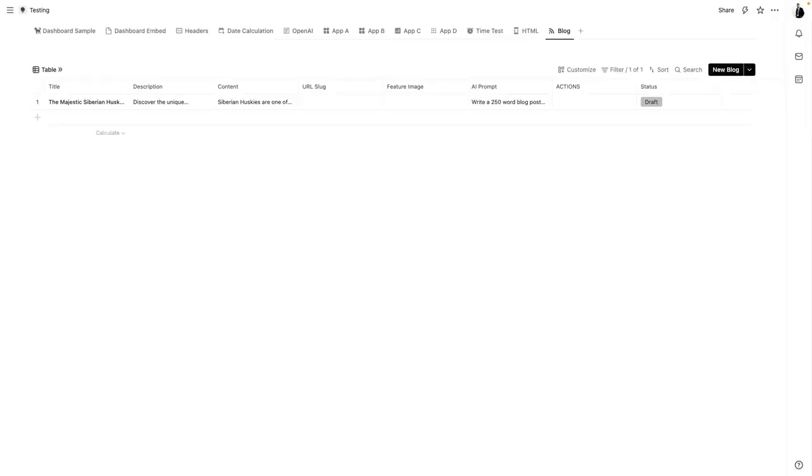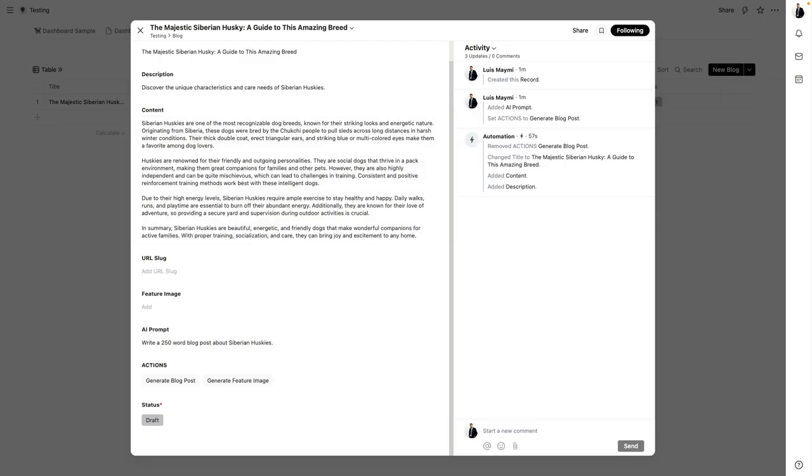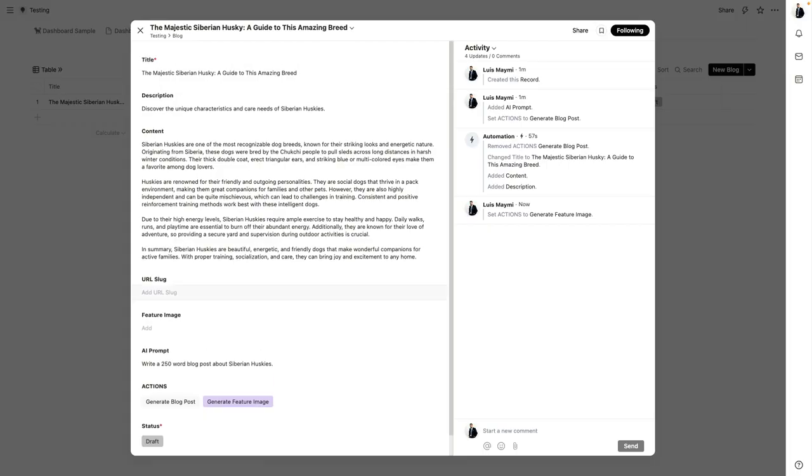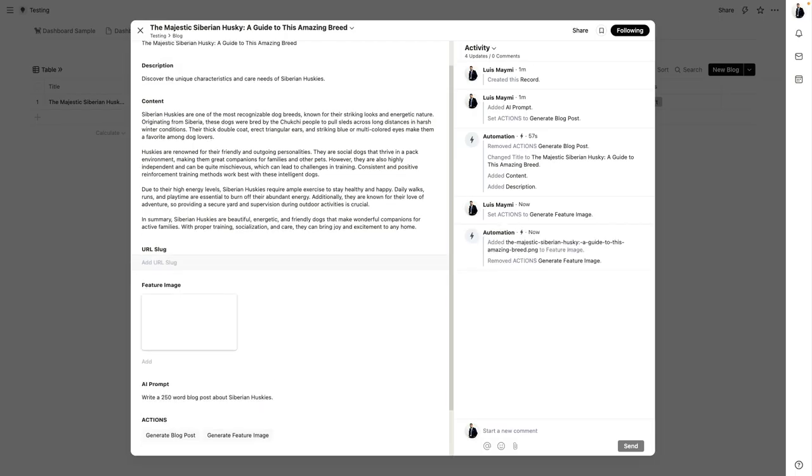Okay, so now I got that, and I got the post. The next step is let's generate a feature image. To do that, let's use the AI tool. I'm going to click this button, generate feature image. I think it's going to use DALL-E, the image generator from OpenAI, and it's going to use the title as a reference to create that image. So let's see what kind of image it gives us, and there we go. It created the image.